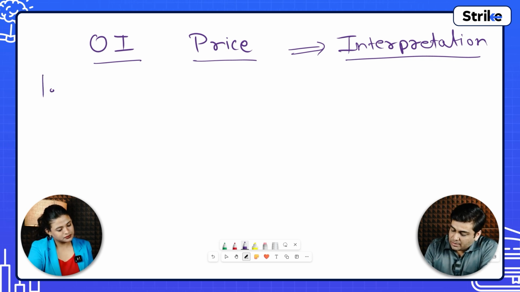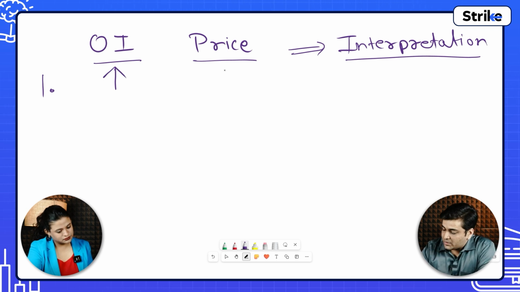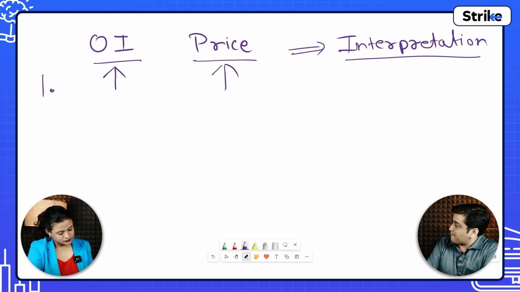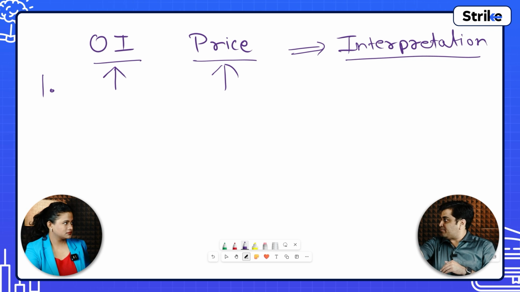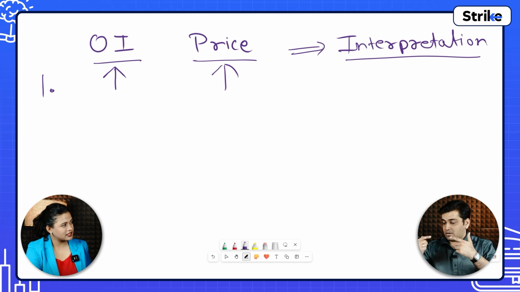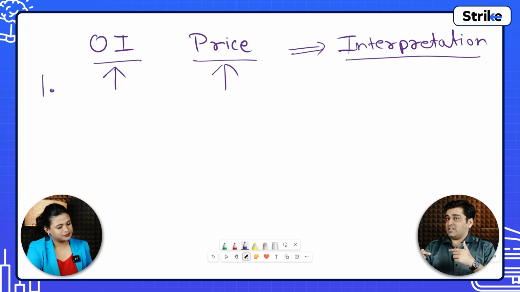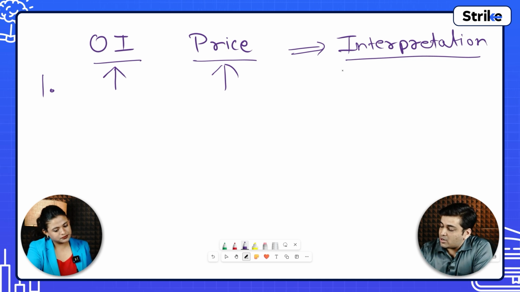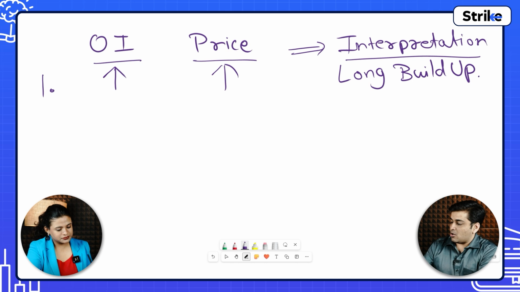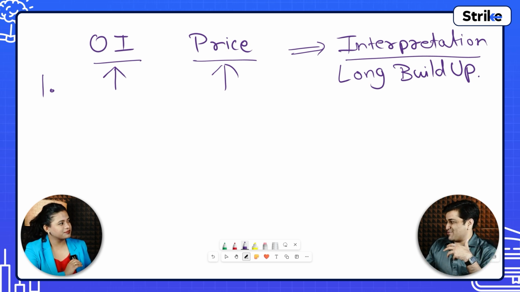All right. Possibility number one is that open interest is increasing, and along with that, the price is also increasing. So prices are increasing of the particular asset, and the open interest is also increasing, meaning more number of contracts are opening up, and when the prices are going up, it means that it is bullish. So there is a term called long build up. There is long build up happening in the market. What do you mean by long? We have seen it in long position and short position.